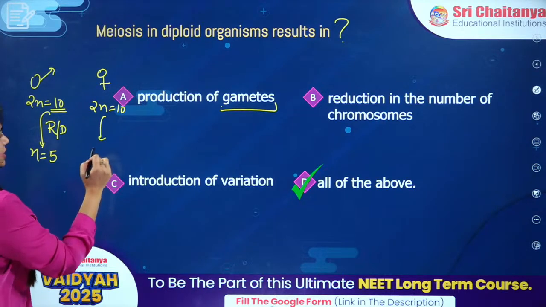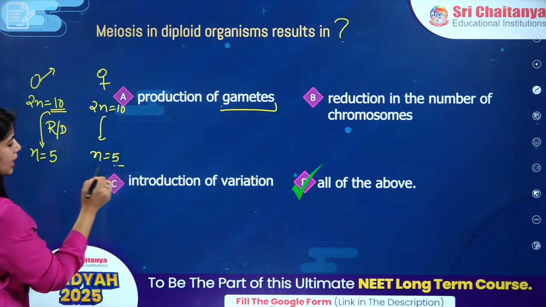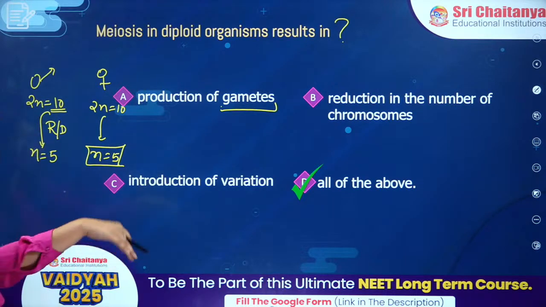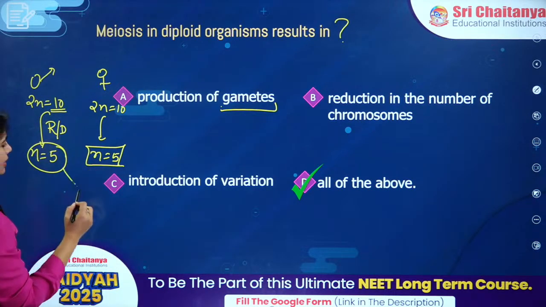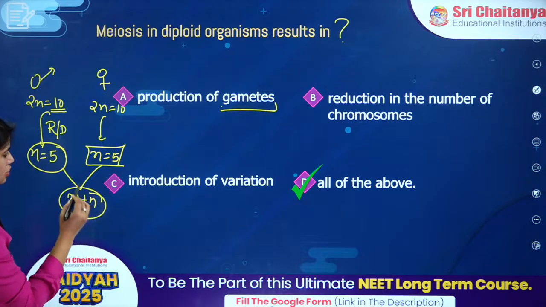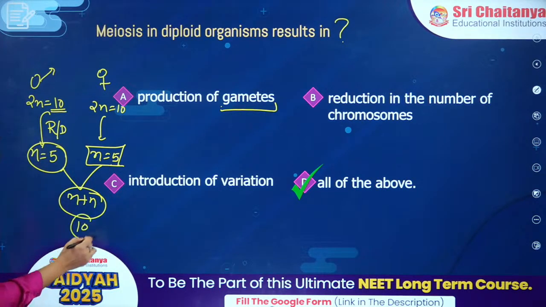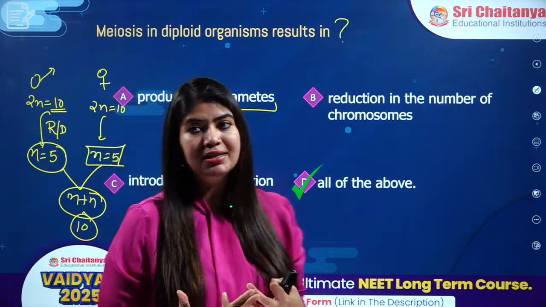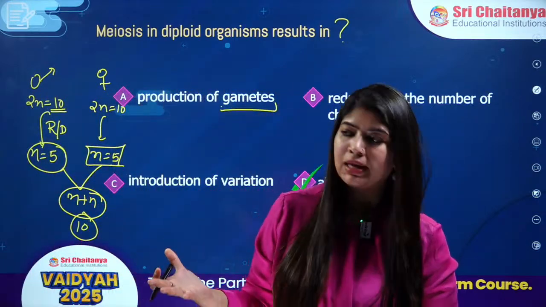Here also we're going to see n is equal to 5. When I want to make gametes, there will be reductional division, so that when this male and female gamete combine, I am going to have the n plus n condition, which is 5 plus 5, again 10. So basically I'm able to restore the ploidy of the organism just by meiosis only, right?